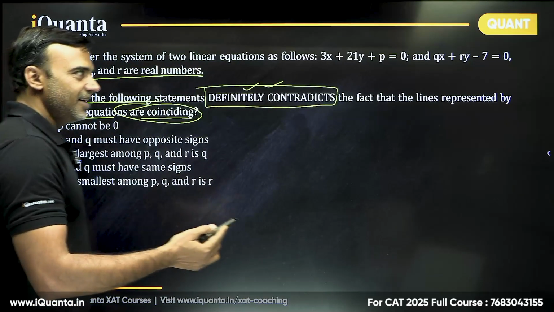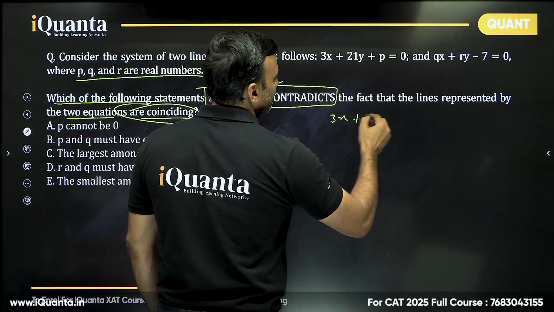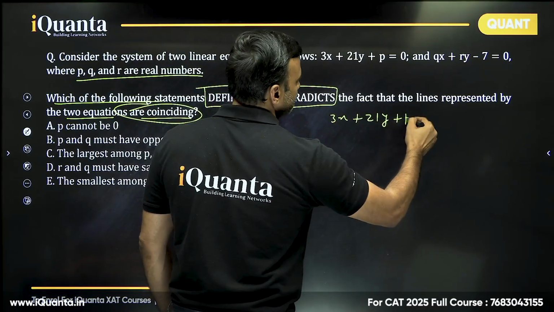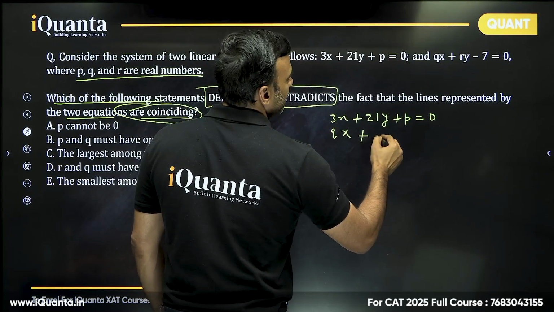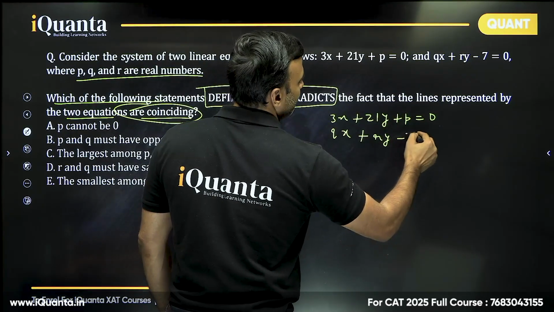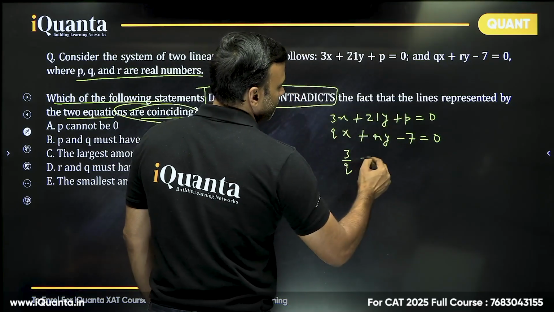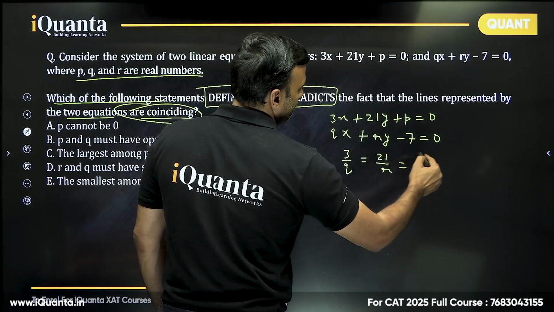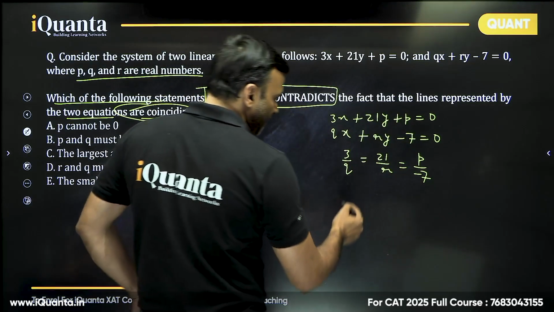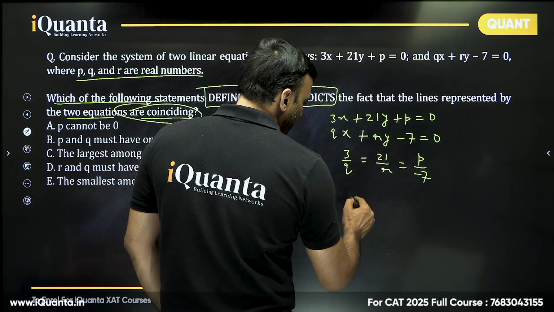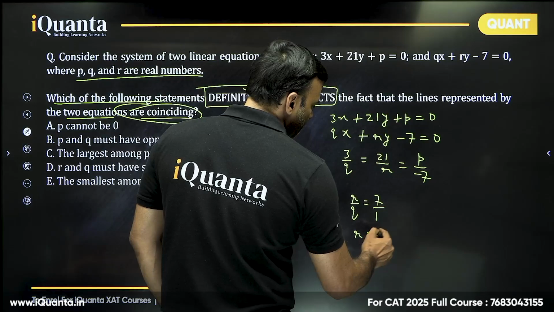That's it. What is a normal situation? Coinciding means the same equation. Now, when I say same equation, it means the coefficient ratio is the same. Coefficient ratio means the ratio of the coefficient of x, the ratio of the coefficient of y and the ratio of constant terms should be equal. So 3 by q should be equal to 21 by r should be equal to p upon minus 7. Now create relations pairwise. So one thing is very clear, that r by q is 7 by 1, or you can say r is equal to 7q.